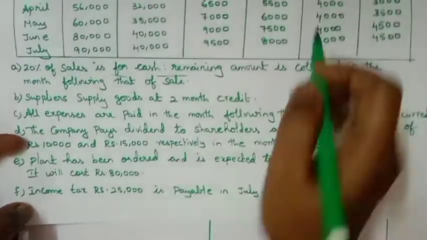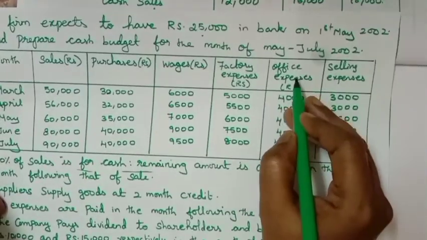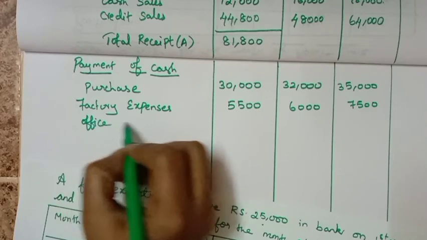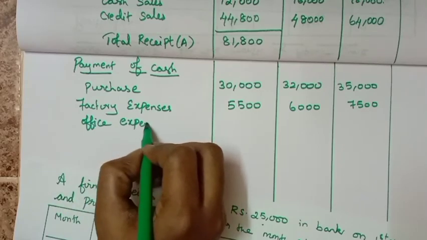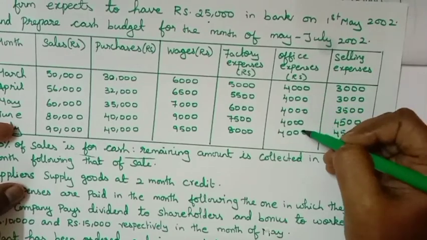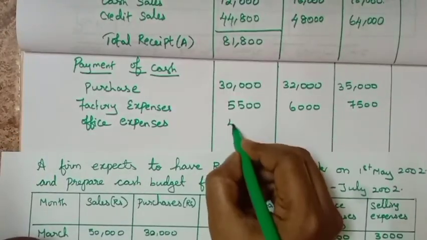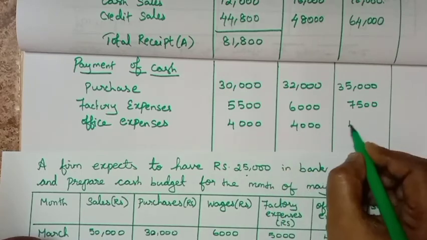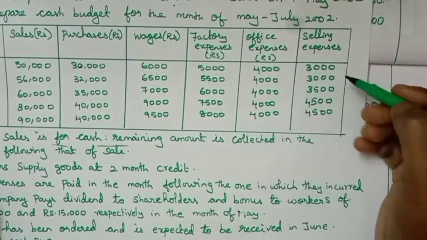Next one, office expenses. This is also the same procedure, but all the amounts are 4,000, so we write 4,000, 4,000, 4,000 in all columns. And next one, selling expenses.